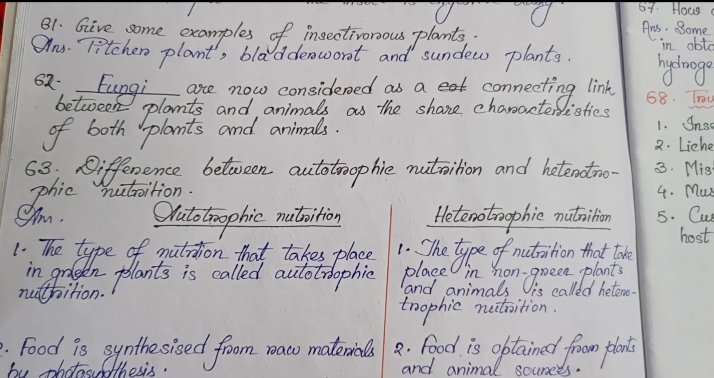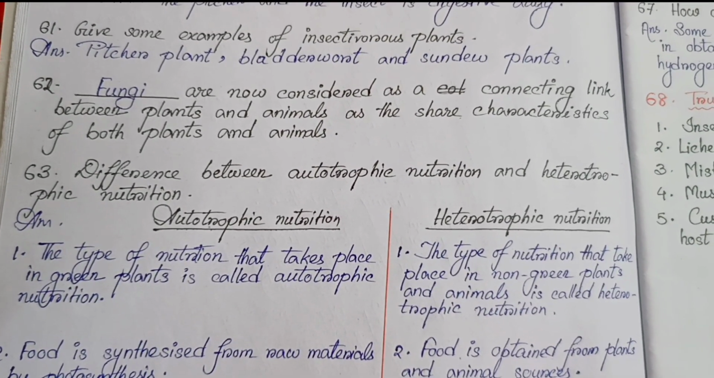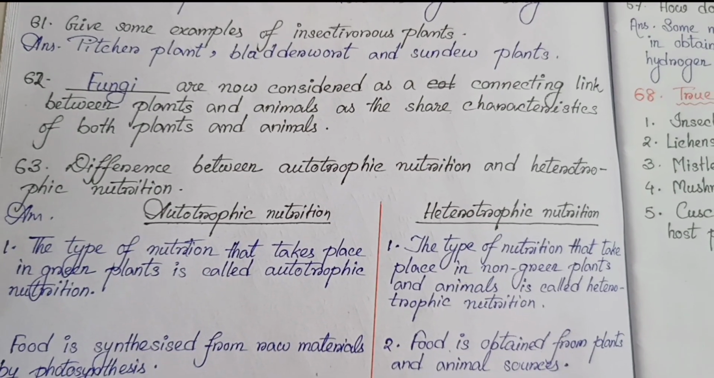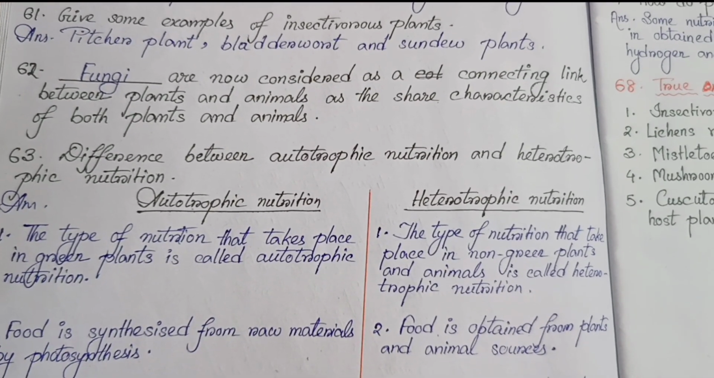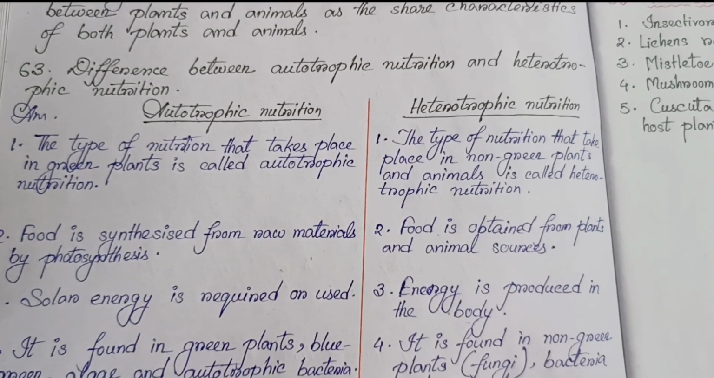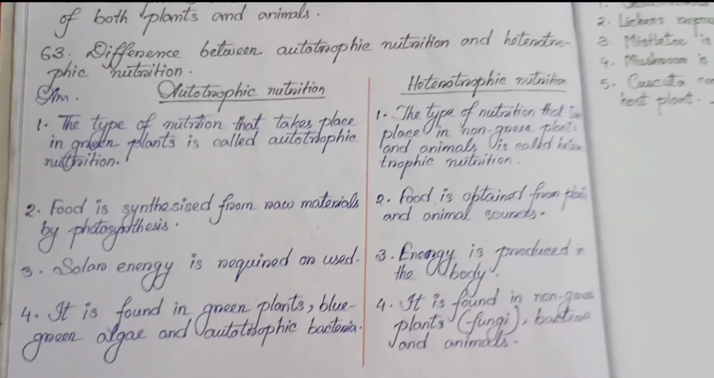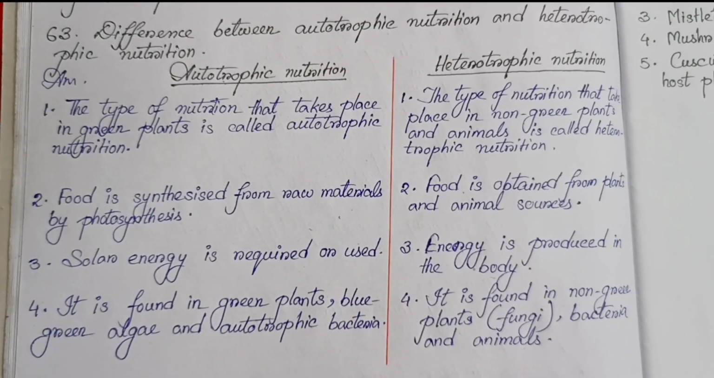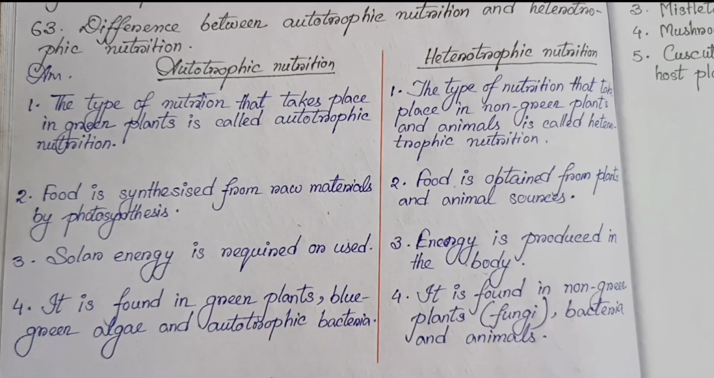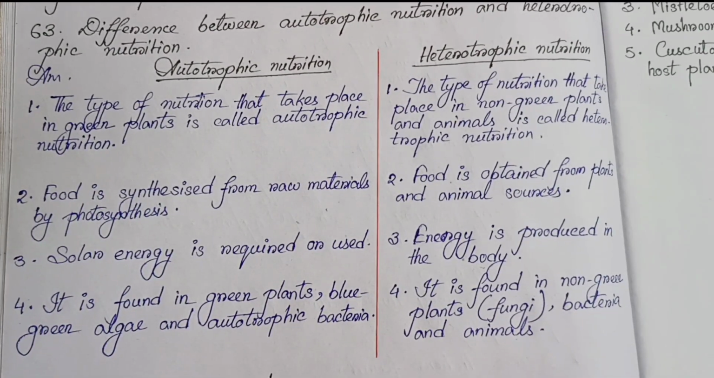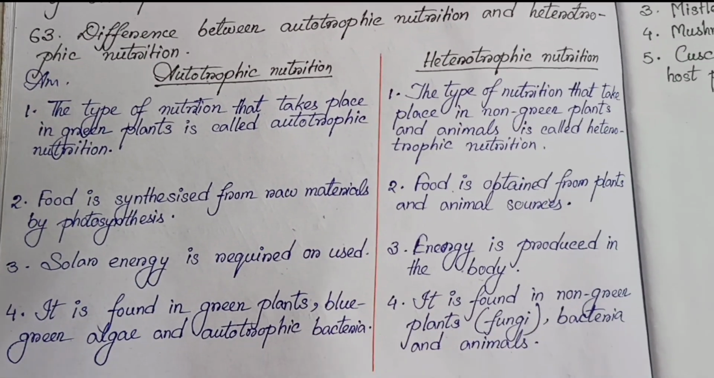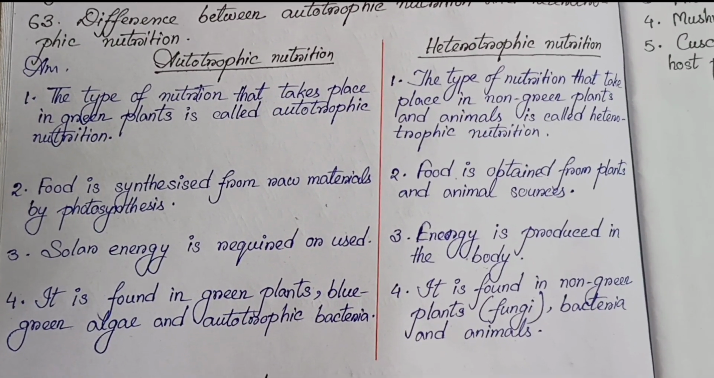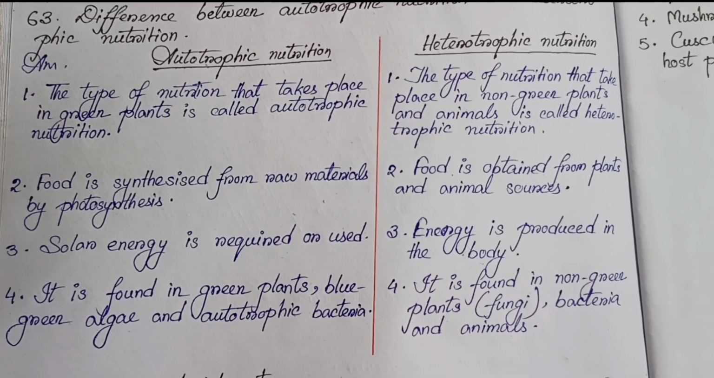Number 62. Fungi are now considered as a connecting link between plant and animal as they share characteristics of both plants and animals. Number 63. Difference between autotrophic nutrition and heterotrophic nutrition. Number 1. The type of nutrition that takes place in green plants is called autotrophic nutrition. Number 1. The type of nutrition that takes place in non-green plants and animals is called heterotrophic nutrition.